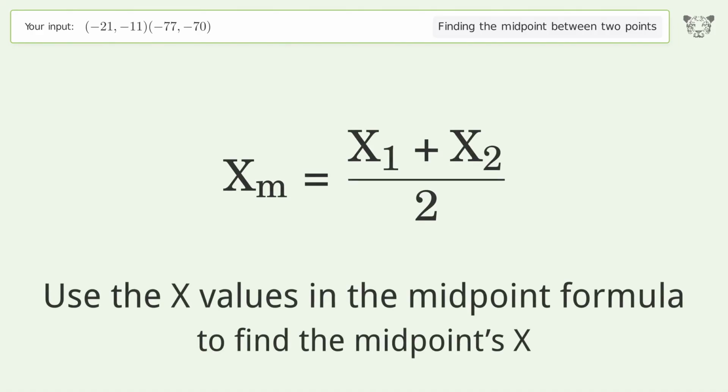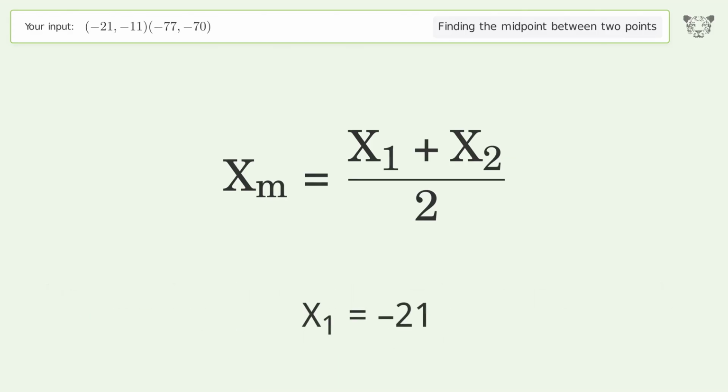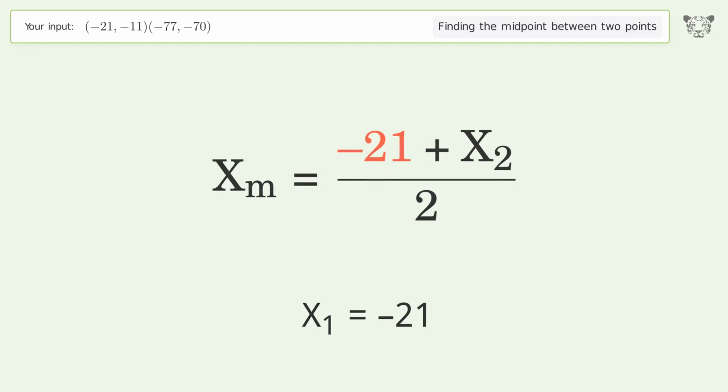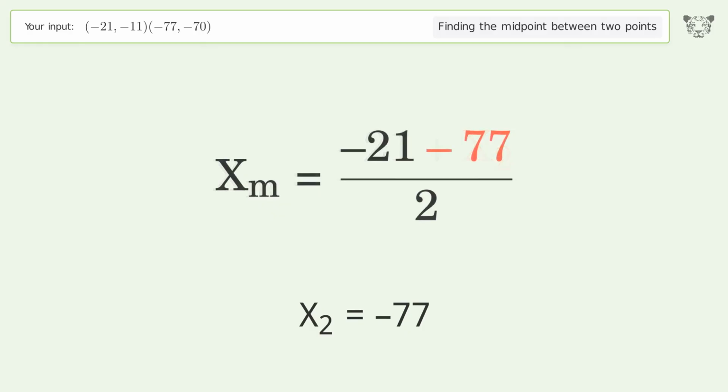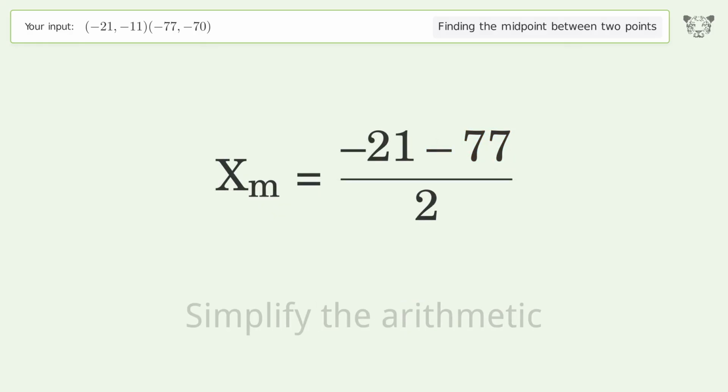Use the x values in the midpoint formula to find the midpoints x. x1 equals -21. x2 equals -77. Simplify the arithmetic.